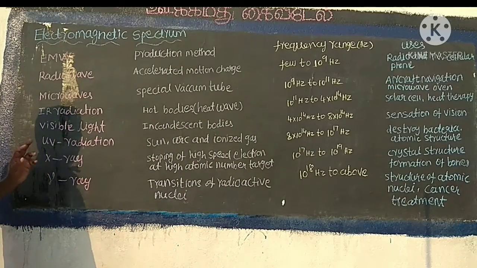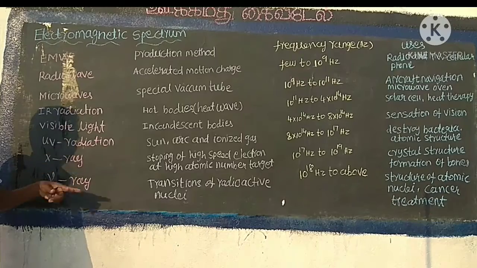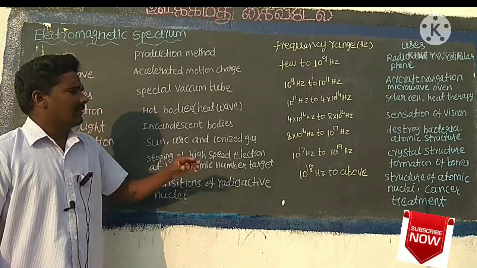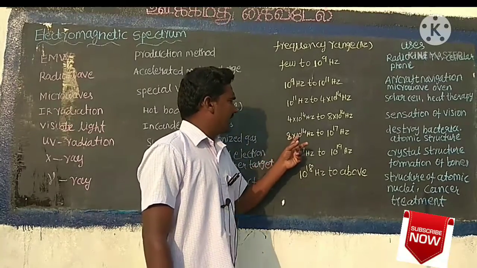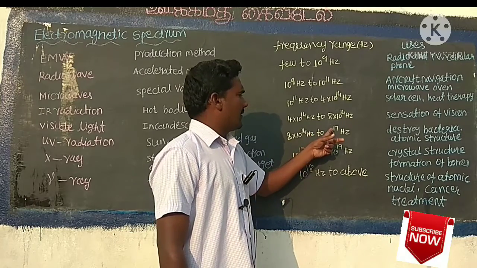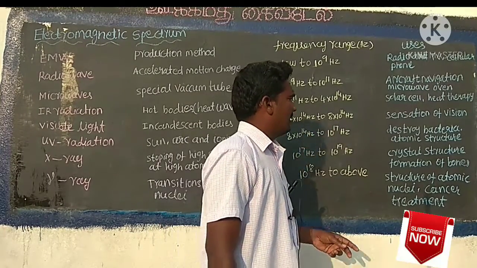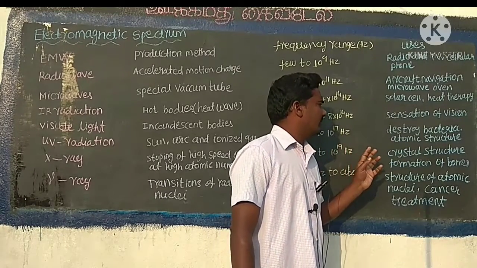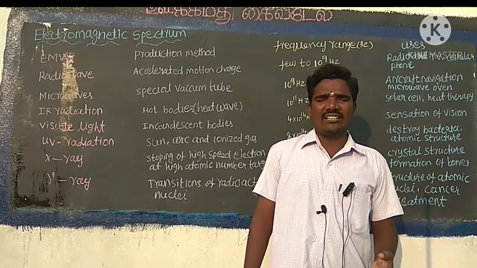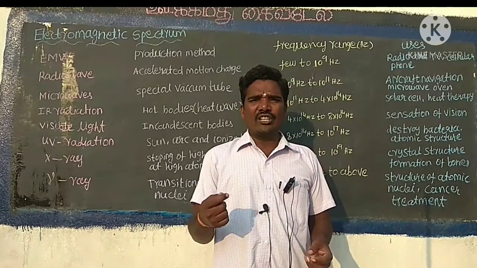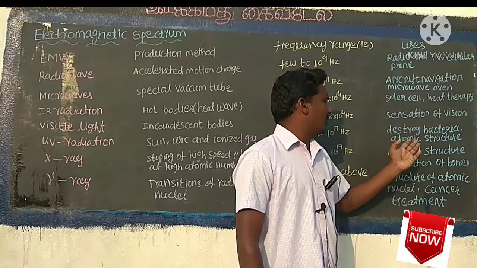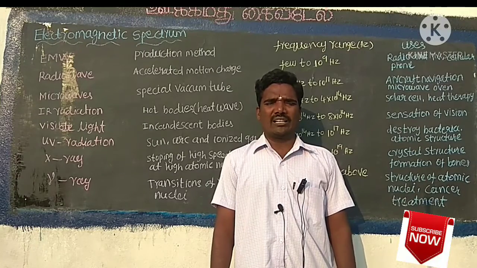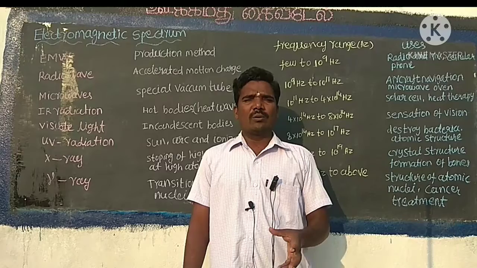Next one, UV radiation, ultraviolet radiation. The production method: sun, arc and ionized gas. The frequency range is between 8 into 10 power 14 Hz to 10 power 17 Hz. The uses or applications of ultraviolet rays: destroying bacteria and sterilizing surgical instruments. It is used to study atomic structure, and it is also used in burglar alarms and to detect invisible writing